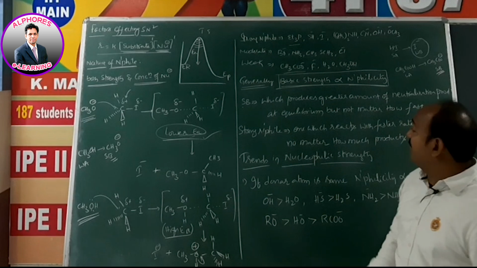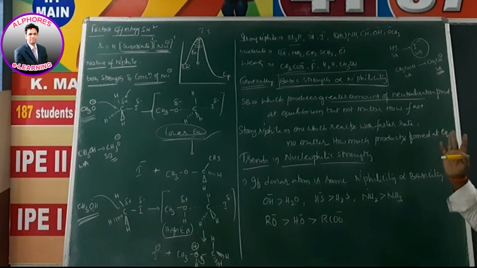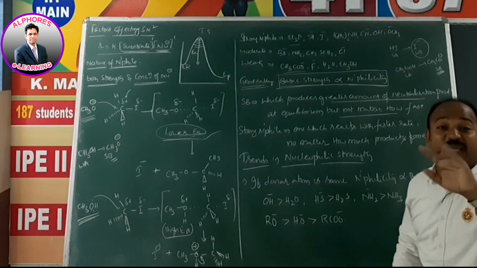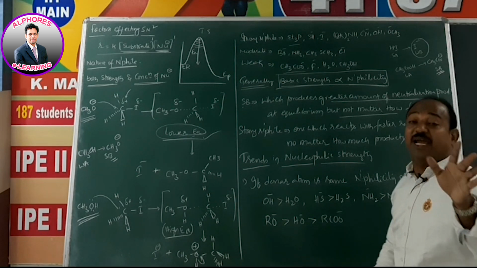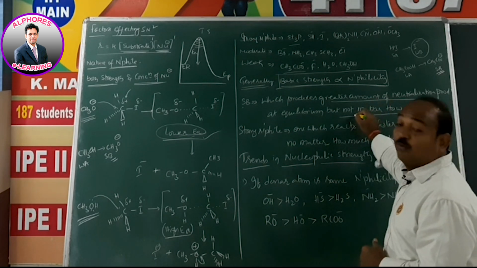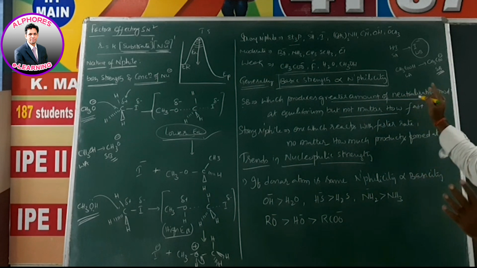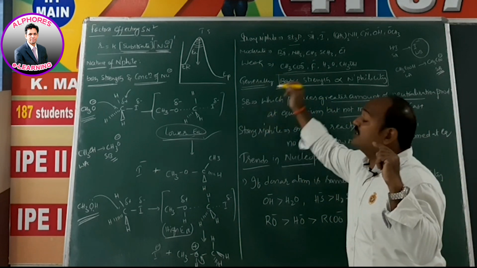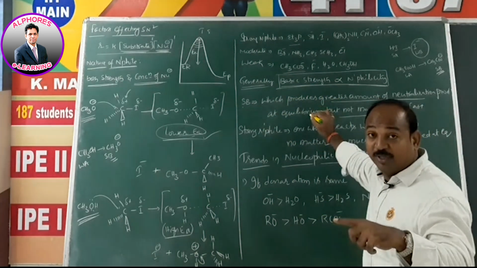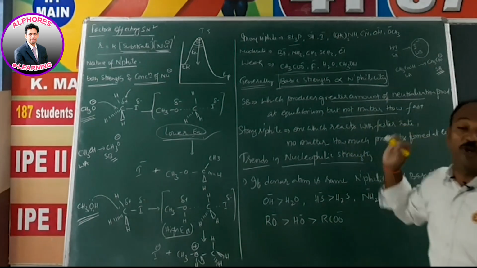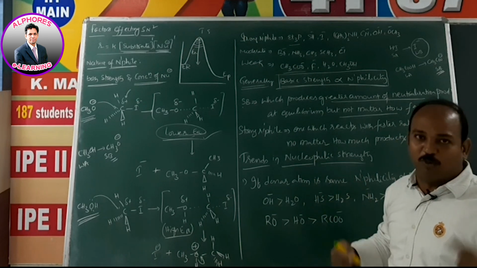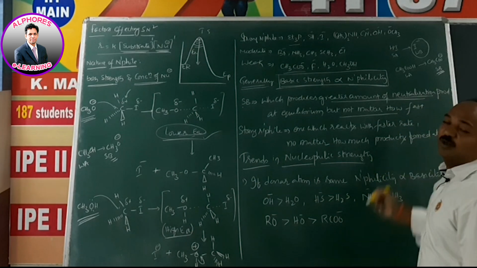A strong base is one which produces a greater amount of neutralization product, but it does not matter how fast the reaction is. Kinetics does not matter here. How fast the reaction proceeds does not matter, but what we need here is that it produces a greater amount of neutralization product at equilibrium. So when considering a strong base, you need to consider equilibrium. At equilibrium, what amount of neutralization product you are getting. Being a base, it seeks a proton, it needs a proton, it prefers to abstract a proton. That's why I mentioned neutralization product.